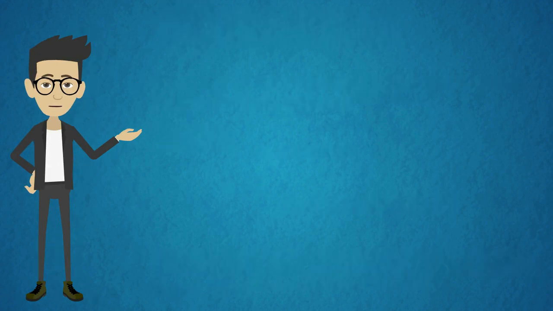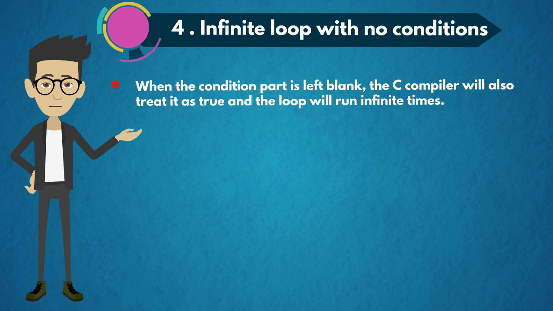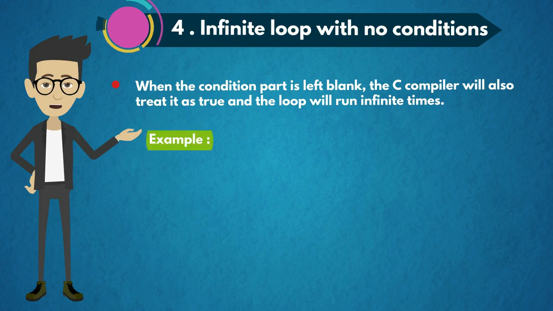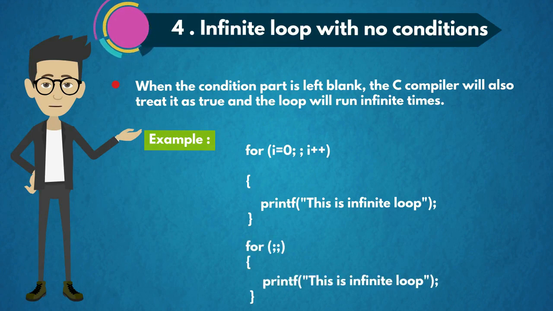The fourth type is infinite loop with no conditions. When the condition part is left blank, the C compiler will also treat it as true and the loop will run infinite times. For example, for (i=0; ; i++), the empty space is no condition. printf("This is infinite loop"). So here we can see that there is no condition, so the loop will run infinite times.